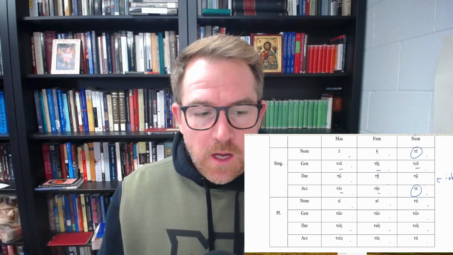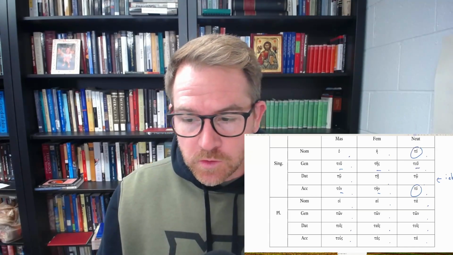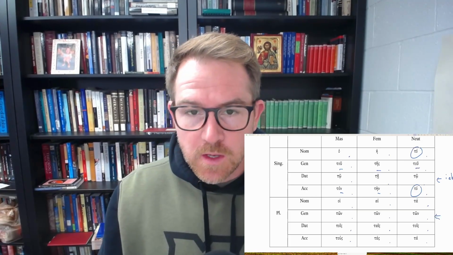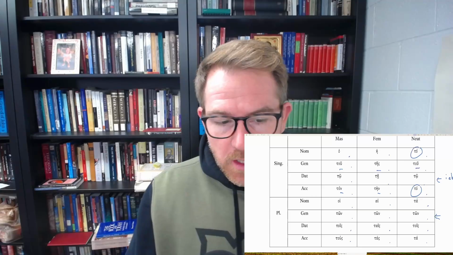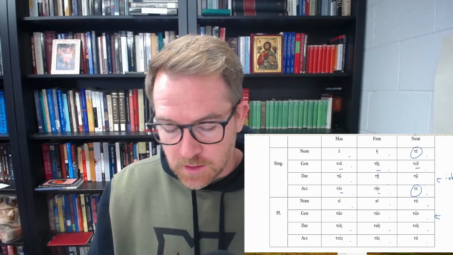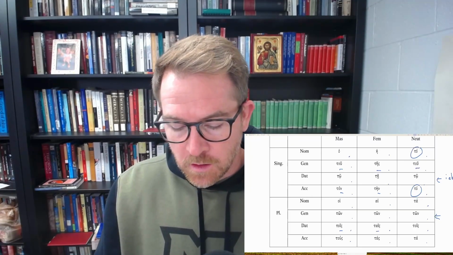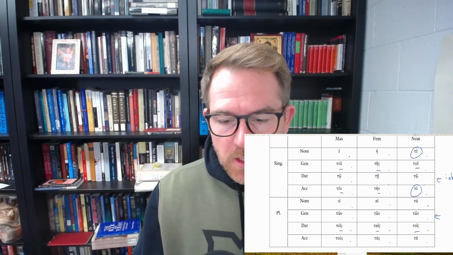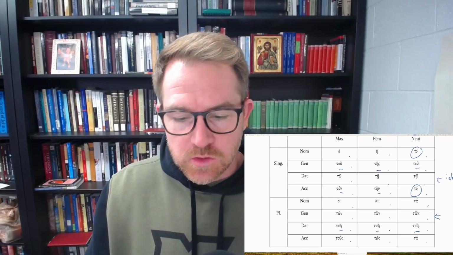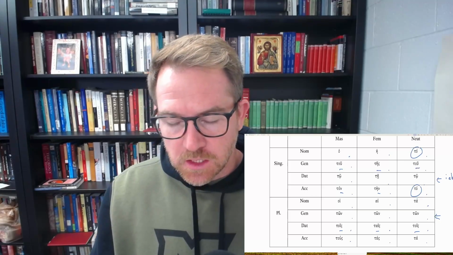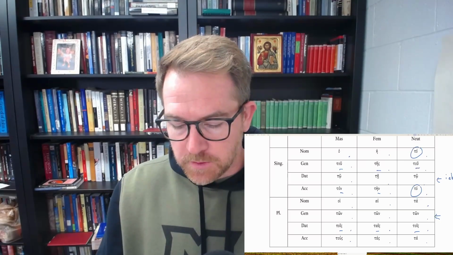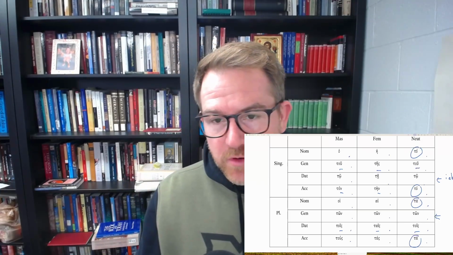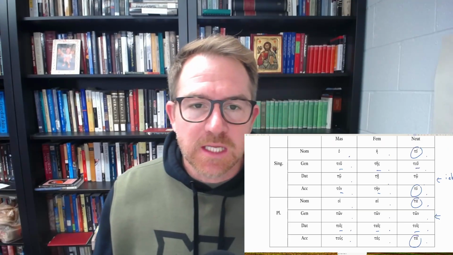Looking at our plural definite articles, you'll notice that the genitive plural definite article is the same, ton, masculine, feminine, or neuter. Similarly with the dative, the iota appears, although it's not a subscript. You have tois, tais, tois, and then the accusative, tous, tas, ta. Again, notably, the neuter singular and the neuter plural nominative and accusative definite article is the same. So a couple of patterns there to pay attention to.